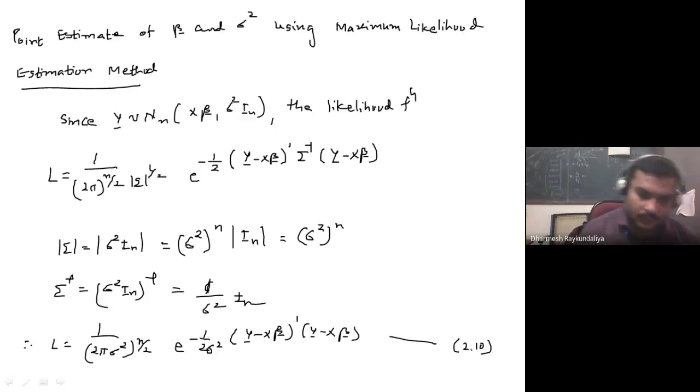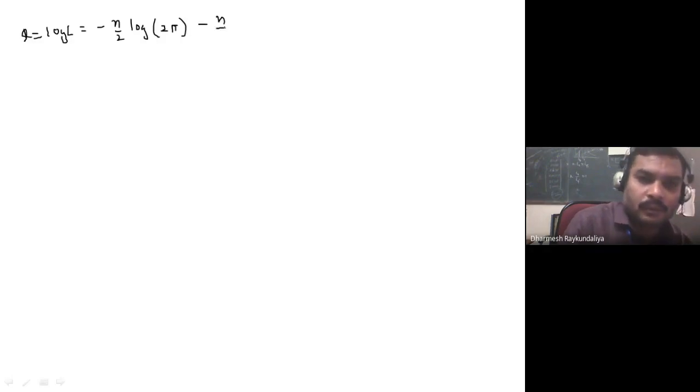Now you have to take the derivative of this with respect to the parameters. But before that, we will write the log likelihood. Log likelihood means you have to take the logarithm on both sides. Small l is equal to log L. It is minus n by 2 log 2 pi, minus n by 2 log sigma square.